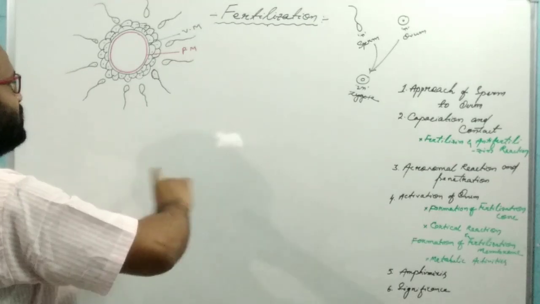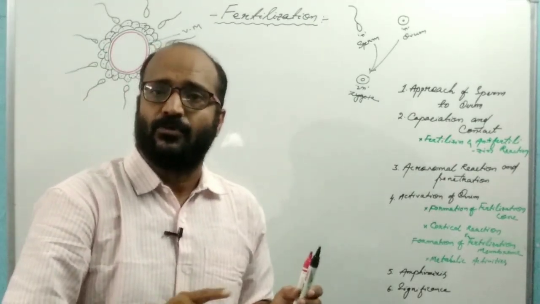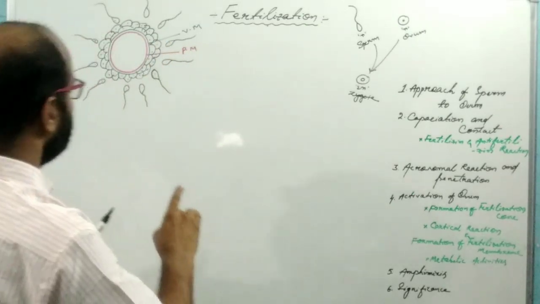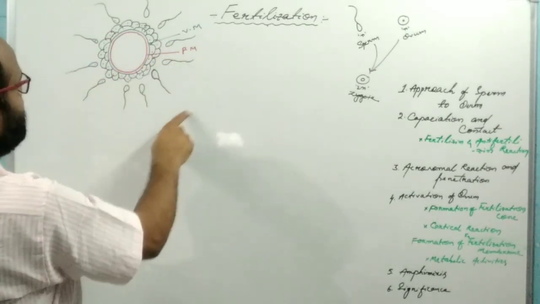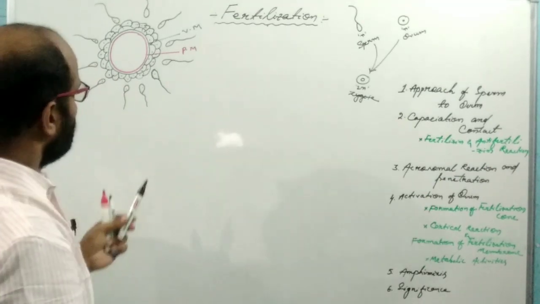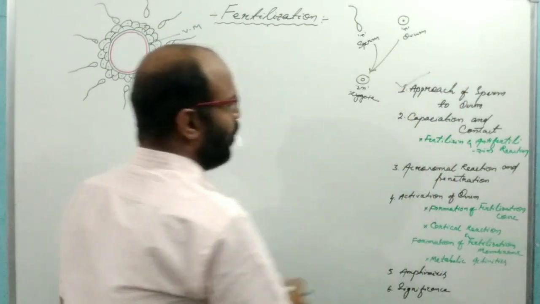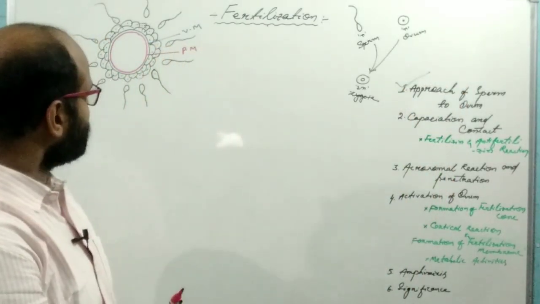The sperm swims in the body fluid of the female, which acts as the aqueous medium for human fertilization.